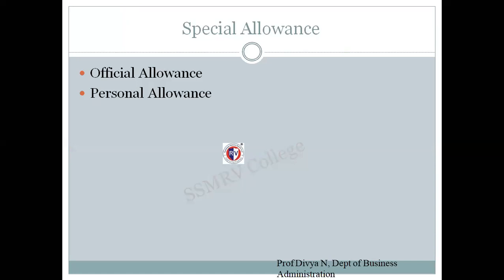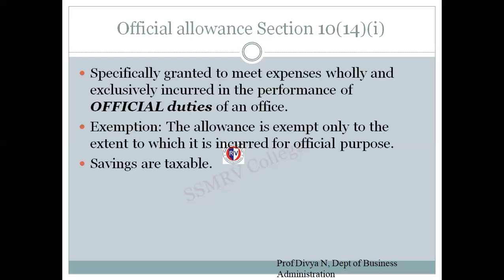Official allowance is provided to the person or the employee for conducting his official duties. Personal allowance is for his personal liabilities or to meet his personal expenses. So we'll see what are these official allowance and personal allowance in detail.